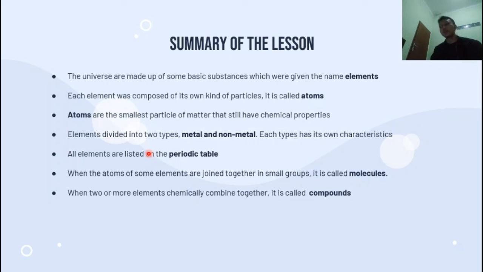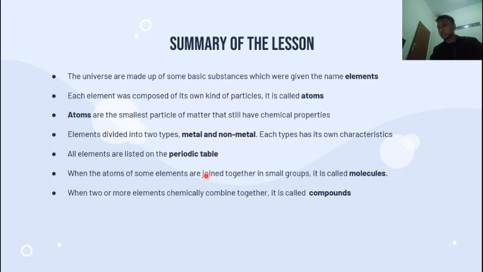All of the elements are listed in the periodic table so it is easier for us to understand each element, because we can see them directly, and it's very easy to understand.